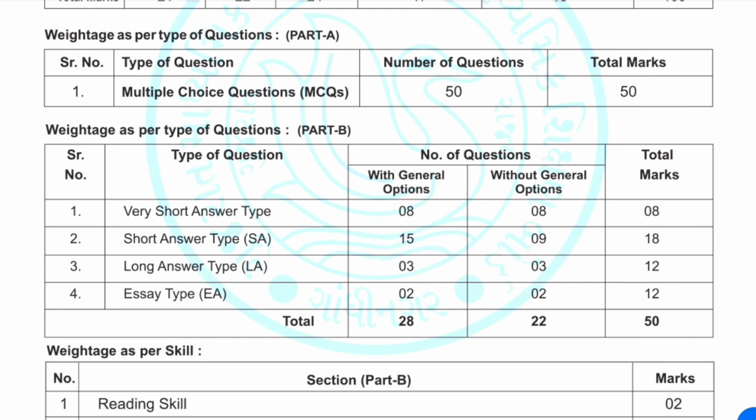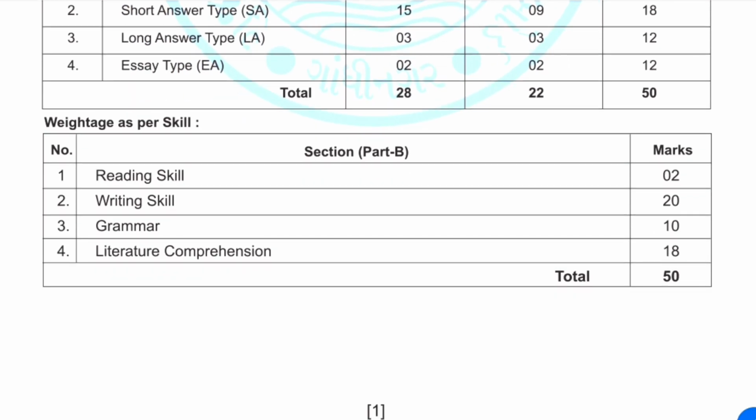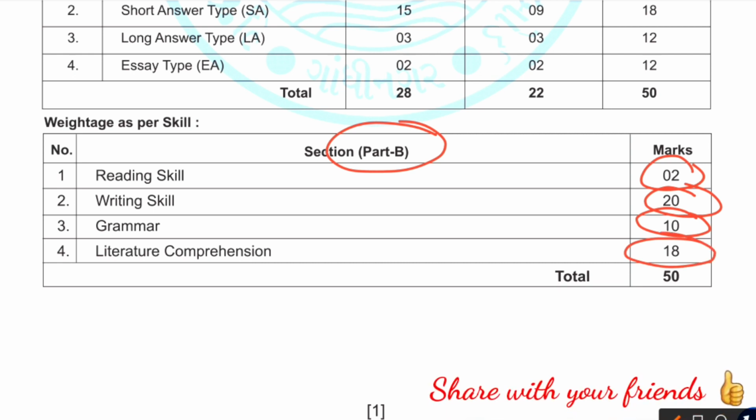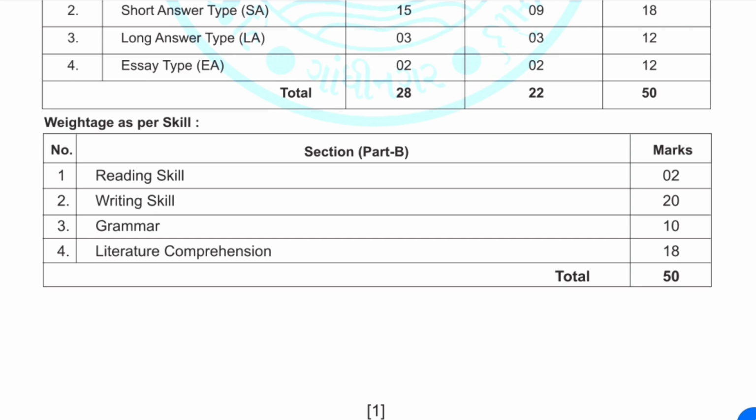So if we see part B as per the skills, first you have reading skill, that is going to carry 2 marks, writing skill 20 marks, then grammar part 10 marks, this is only for part B, and then literature and comprehension 18 marks. So that's going to make 50 marks for part B. Reading skill, writing skill, grammar and literature comprehension. So that's what you are going to receive in part B. So dear students, let's go with the paper style now.